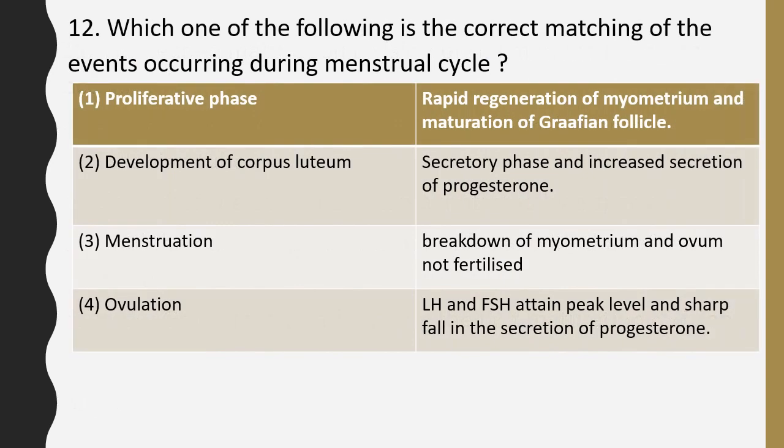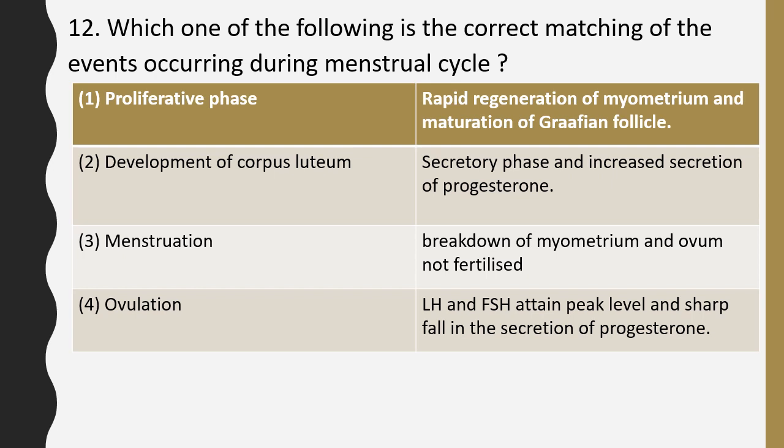Question number 12. Which one of the following is the correct matching of the event occurring during menstrual cycle? Proliferative phase, rapid regeneration of myometrium and maturation of Graafian follicle. Development of corpus luteum, secretory phase and increased secretion of progesterone. Menstruation, breakdown of myometrium and ovum not fertilized.